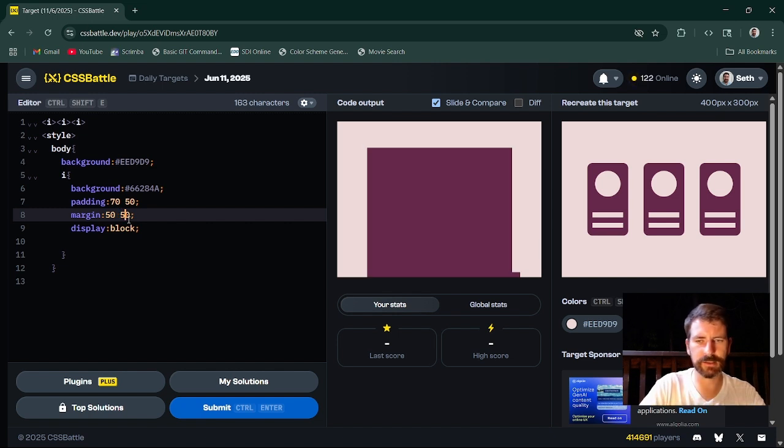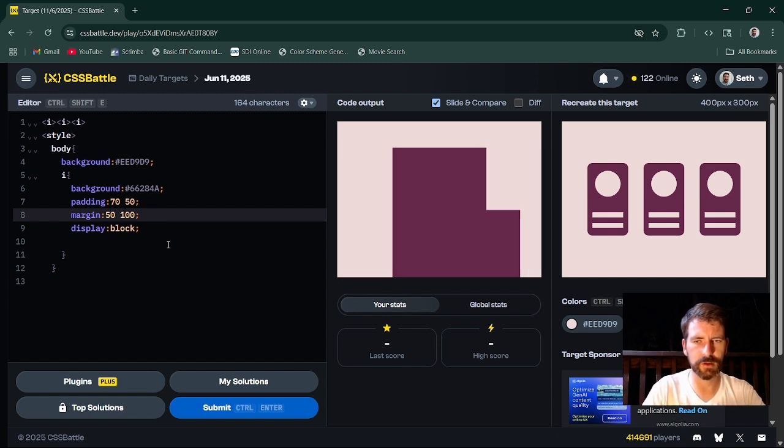Yeah, I see the one down at the bottom there. So let's say 100. Okay, good. So each one's picking up that 50, 50, 50, and stacking down. So if I want these to be arranged next to each other without doing a position fixed and selecting each one, how do I go about doing that?